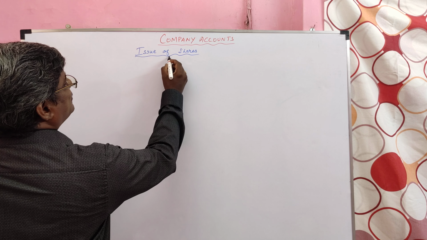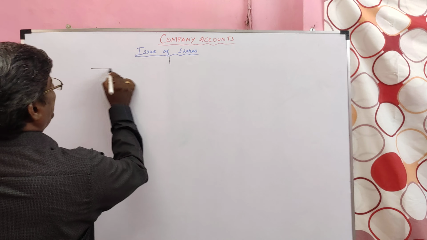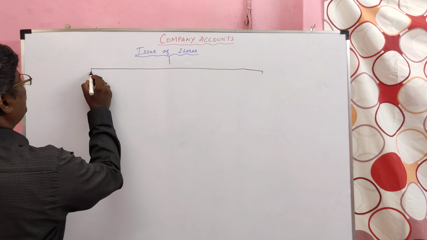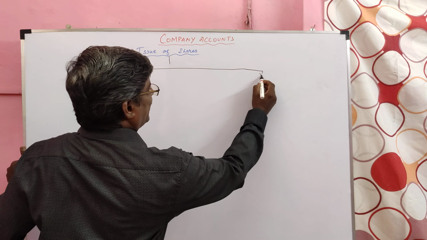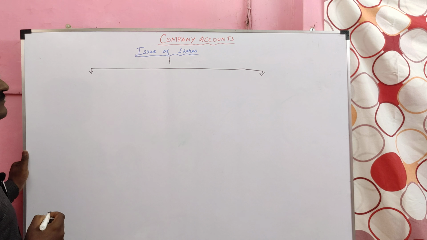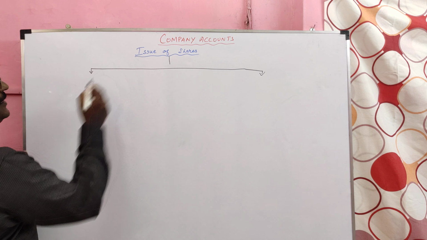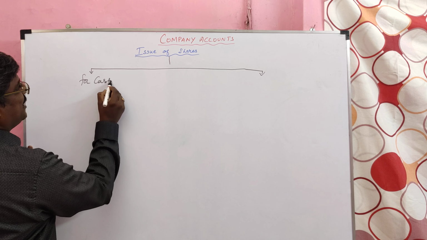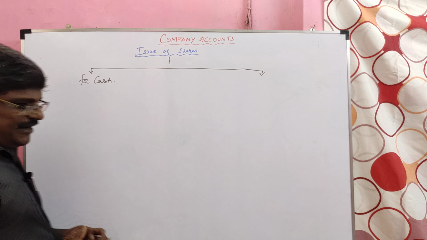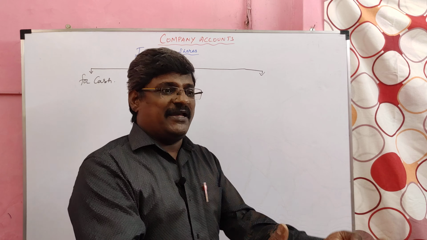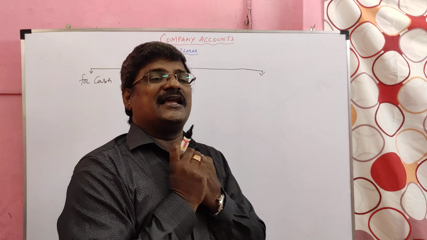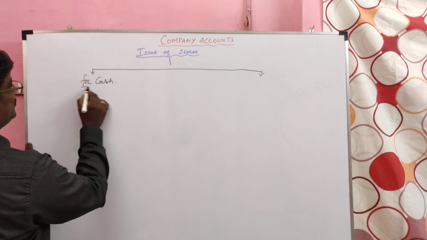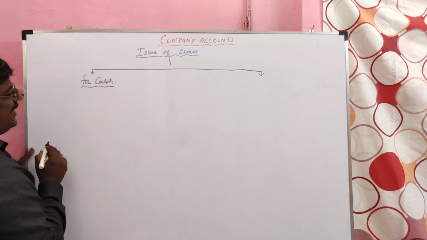Company issuing shares to the public for raising capital. The company issues shares for cash. Company issues shares to the public. In turn, company collects cash from the public. Yes. So, company issues shares to public for cash.